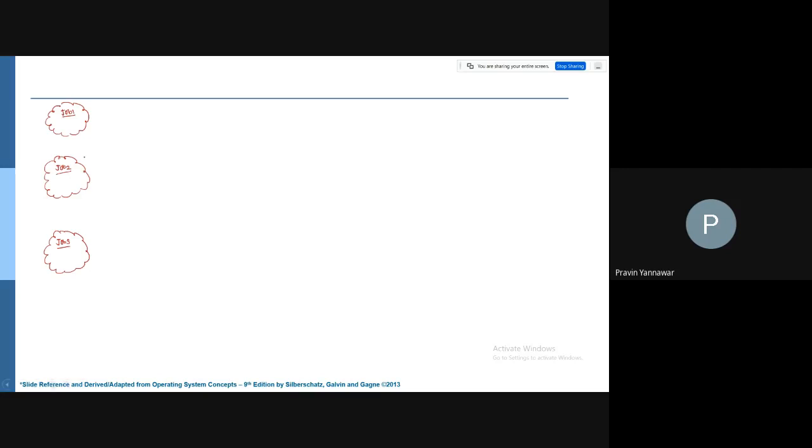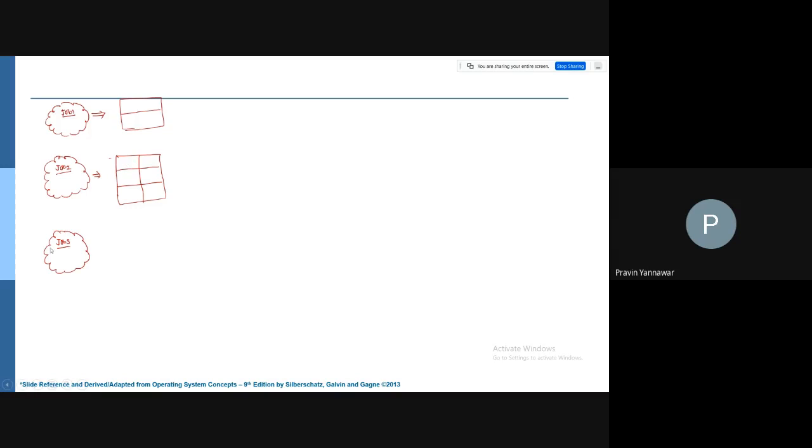Now here the size is not so relevant, because each job is being divided into a number of pages. So we say this particular job is divided into 2 pages. This particular job is being divided into, say, 3 pages.